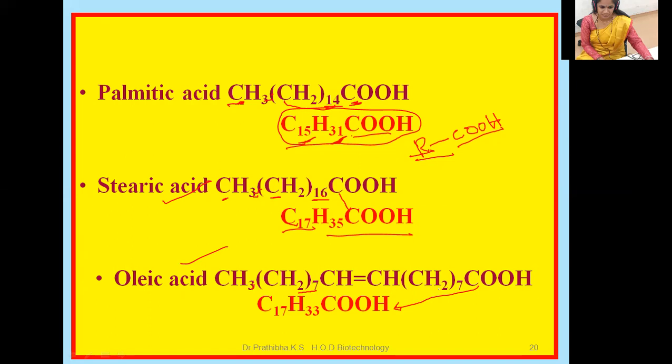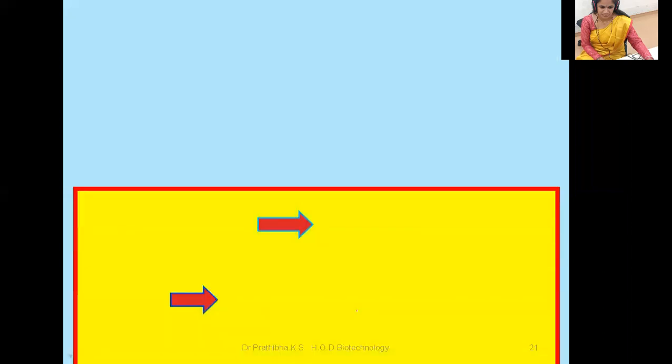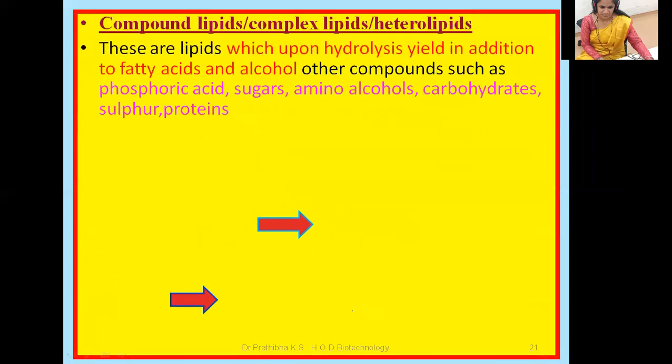By counting all this, you are going to get 33 hydrogen and 17 carbon atoms. How 17 carbon atoms? This is 7, and this is also 7, that is 14, and this is 15, 16, and 17. So C17H33COOH.